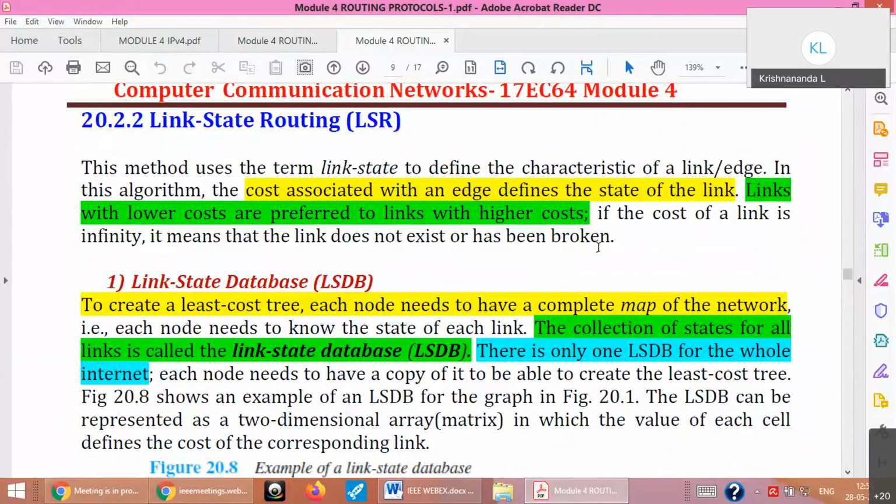The cost of the link, what we called the edge weight, is called link state. And the idea is again the same: to find the link with the least, that is lower cost. Same thing, but to understand it in a different way, they have given these terminologies here.